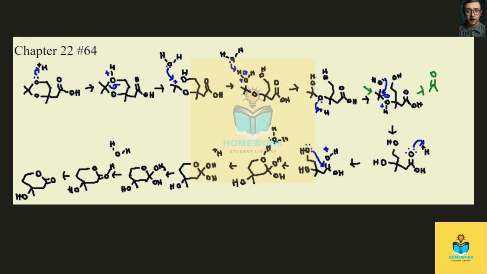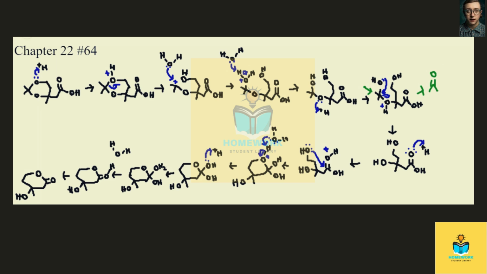So we'll get to this intermediate where the oxygen has a positive charge. A water molecule will take the proton. There we go. So we'll then get to this tetrahedral intermediate. What will happen next is one of the alcohols will become protonated. I suppose that is a little difficult to see. So this will become OH2. There we go.